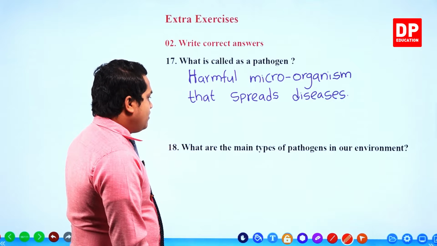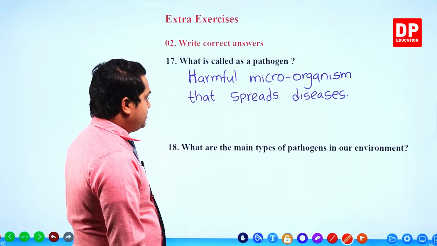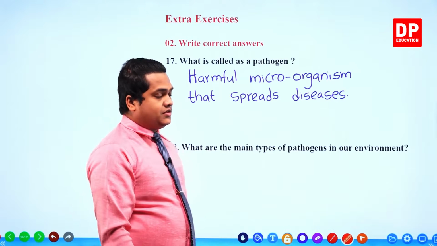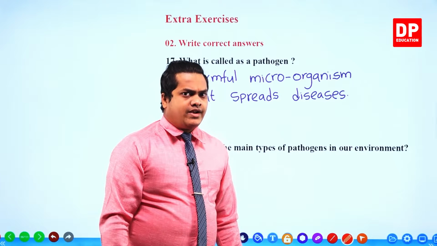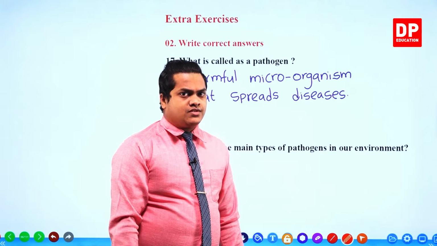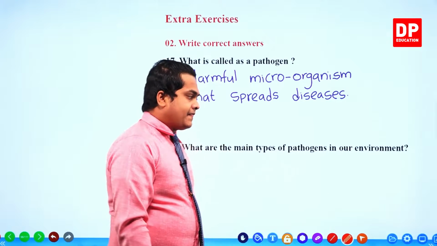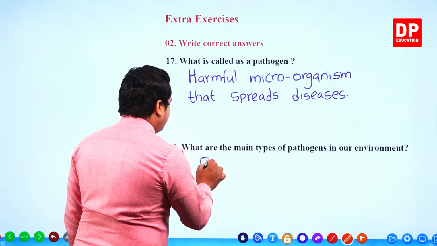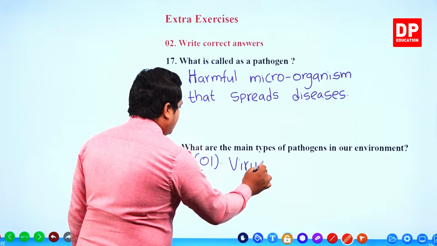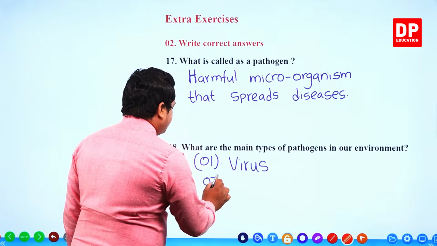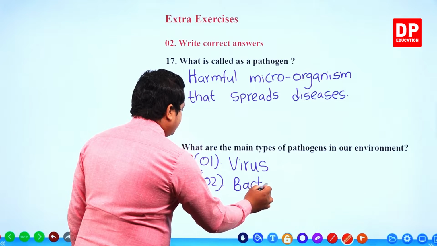Next one. What are the main types of pathogens in our environment? There are three main types of pathogens that spread diseases heavily. Number one, virus. Number two, bacteria.